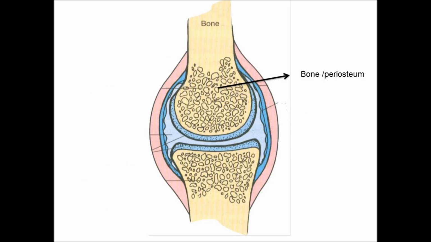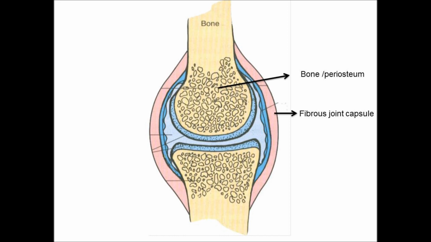Let's recollect one synovial joint. Here we have the bone or periosteum; both bones are the yellow colored bone. Next we have the fibrous joint capsule, the red colored fibrous joint capsule. Its function is to keep all the joint structures in the proper way inside the joint capsule.